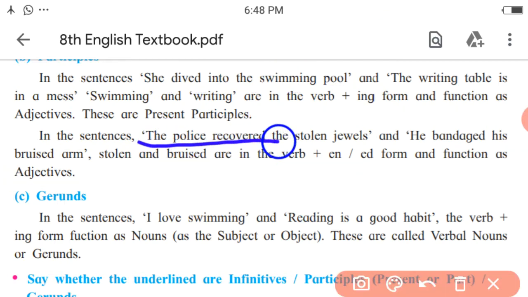The police recovered the stolen jewels. What type of jewels or which jewels? Stolen jewels. Stolen is the third form of the verb steal and it is functioning as an adjective in this sentence. So here in this sentence the verb stolen is the participle, that is the past participle.